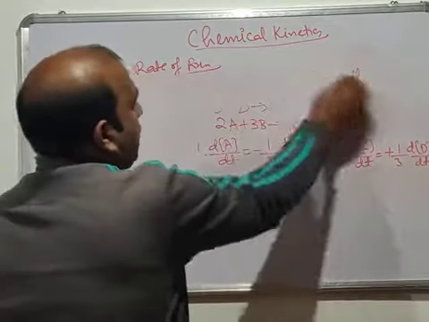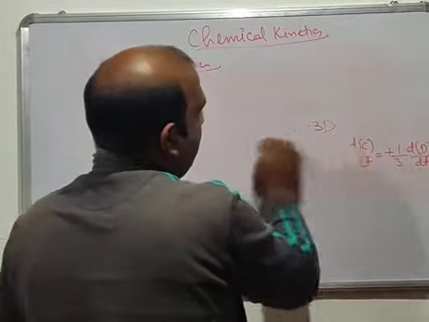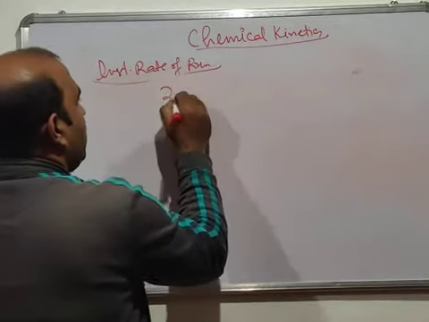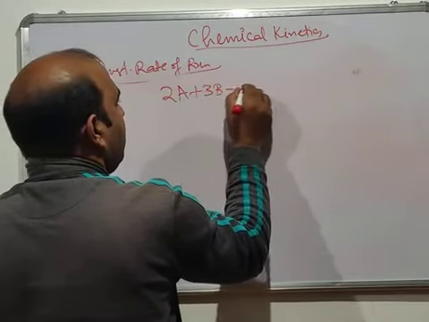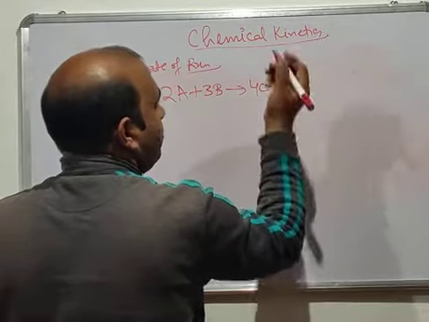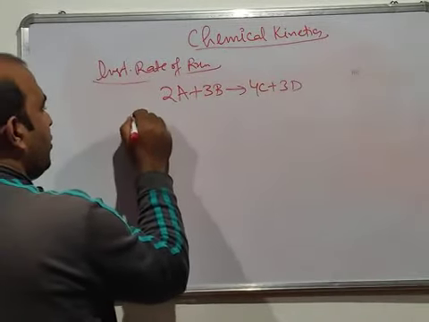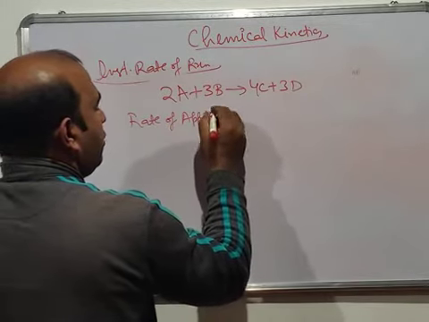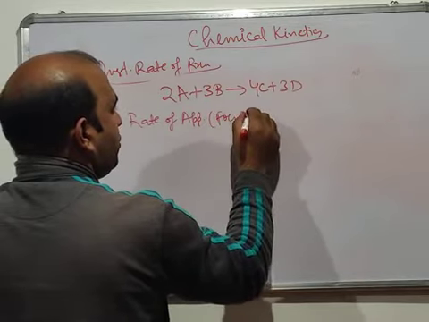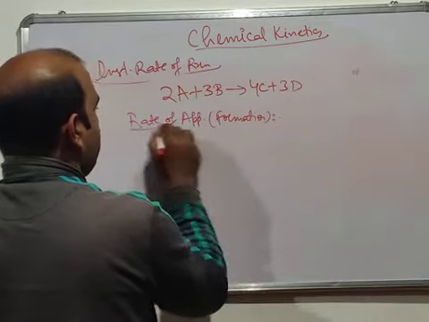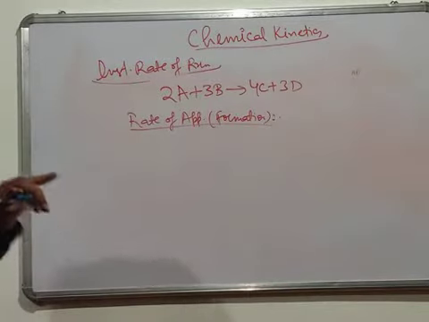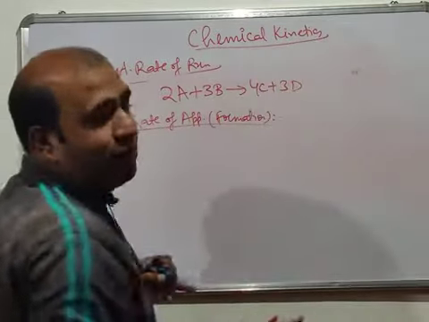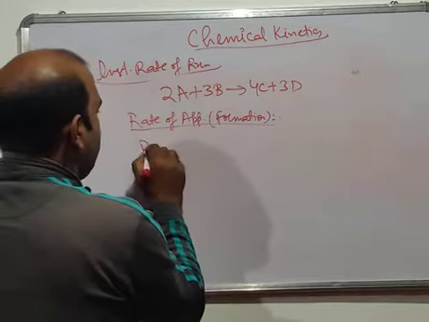One thing that I forgot to tell you is that, in this rate of reaction, for the reaction 2A plus 3B gives 4C plus 3D, let's suppose, you will have a term called rate of appearance. It's also called rate of formation. You should not get confused. Sometimes we call it formation because products will always form until they appear. So these products, C and D, will form. So now we say the rate of appearance, that we call ROA.